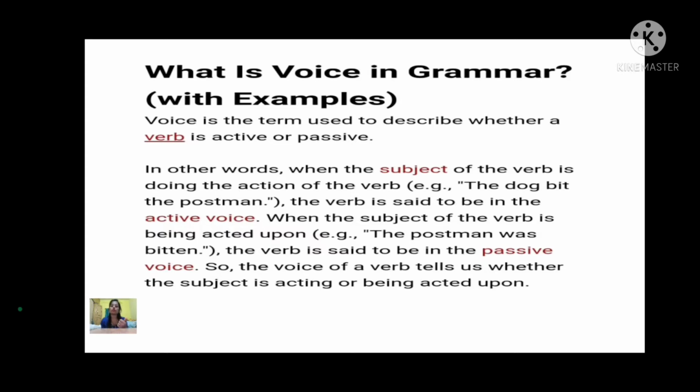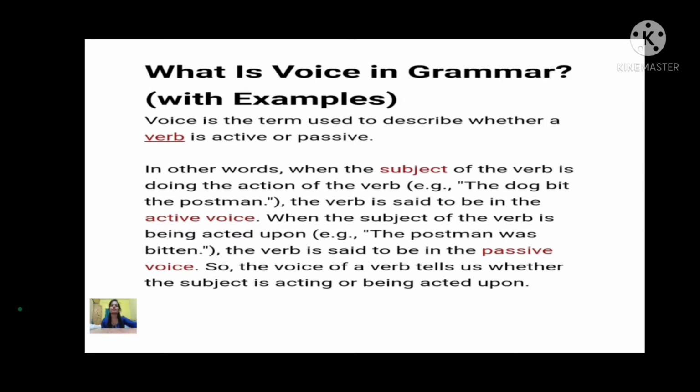So in the active voice, always subject, verb and object will come, whereas in the passive voice, always object, verb and subject will come. The verb is said to be in the passive form. So the voice of the verb tells us whether the subject is acting or being acted upon.